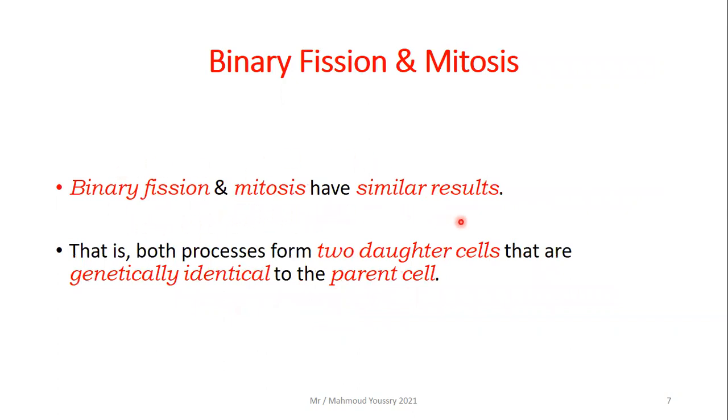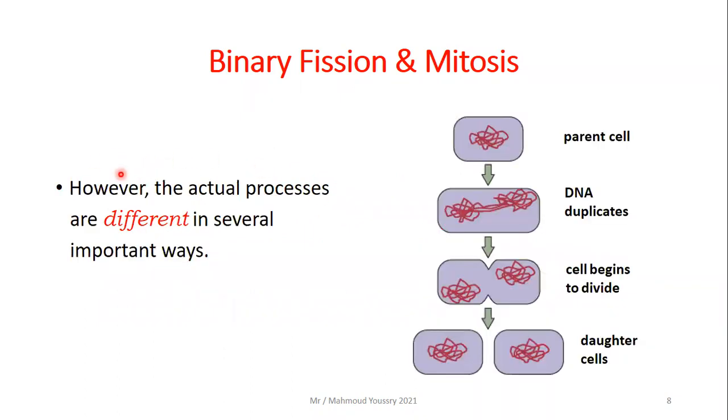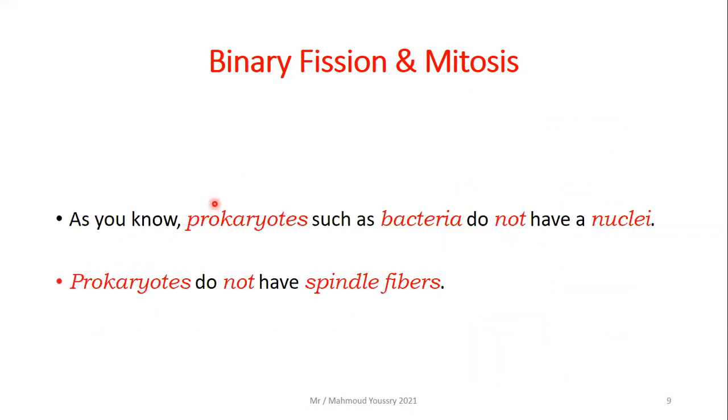Binary fission and mitosis have similar results, in that both processes form two daughter cells that are genetically identical to the parent. We already studied mitosis, and we know that the daughter cells are identical to the parent cell. This is the same for binary fission. However, the actual processes are different in several important ways. So this is the parent cell. When the DNA duplicates, the cell becomes longer. Then it divides into two daughter cells. They are identical to the parent.